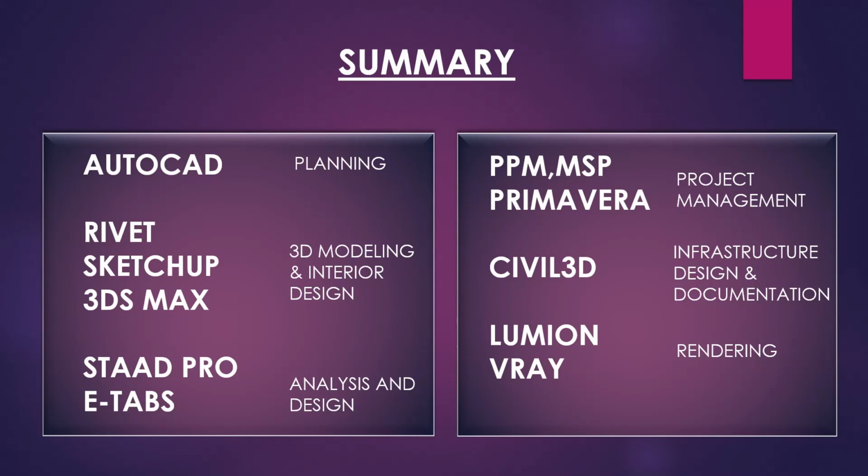AutoCAD is used for planning purpose. Revit, SketchUp and 3ds Max are used for 3D modeling and interior design purpose. STAAD.Pro and ETABS are used for analysis and design purpose. MSP, PPM, Primavera are used for project management. Civil 3D is used for infrastructure design and documentation, and Lumion is used for rendering purpose.